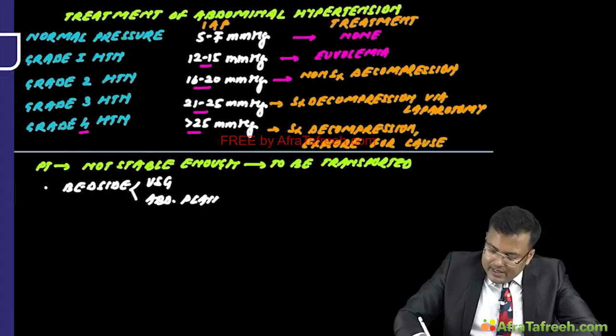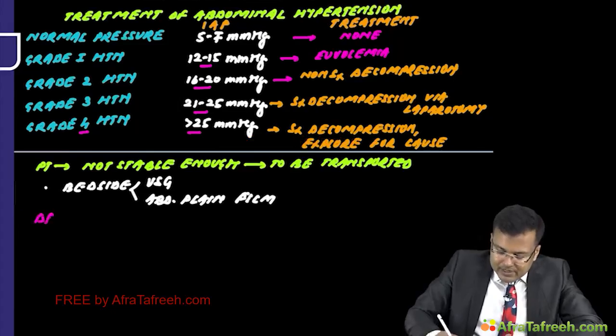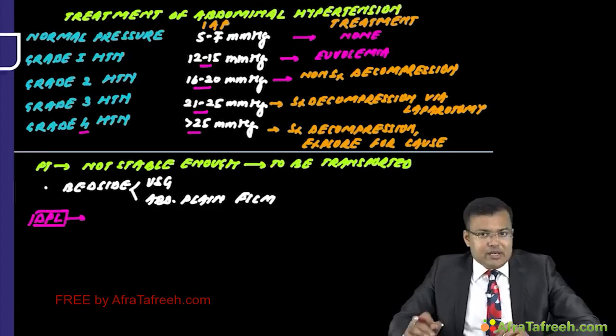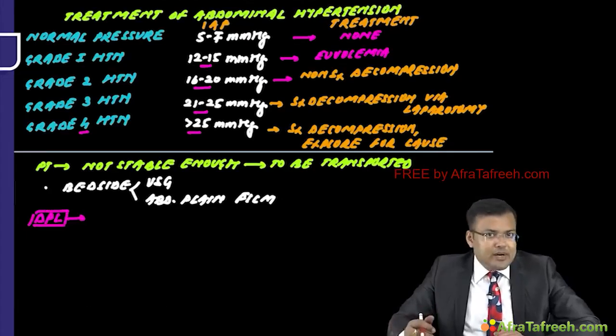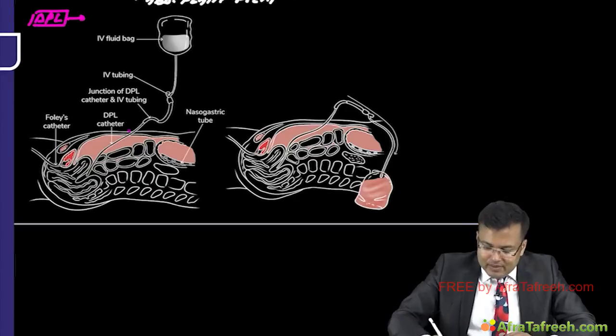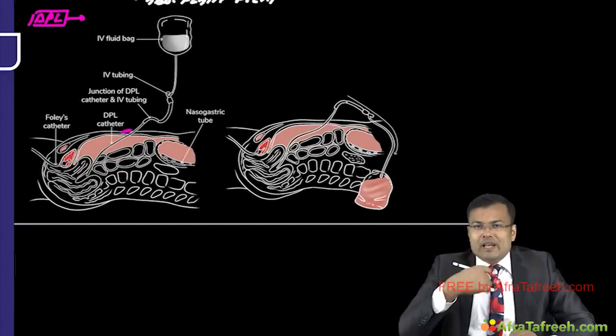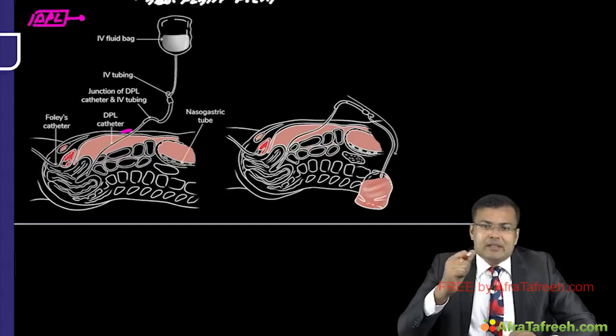Abdominal plain film. There is another option we can perform: diagnostic peritoneal lavage, if the patient is not stable enough to be transported to another department. In this image, you can see how we are going to perform DPL, diagnostic peritoneal lavage. First, we have to give a midline incision in the infraumbilical region.